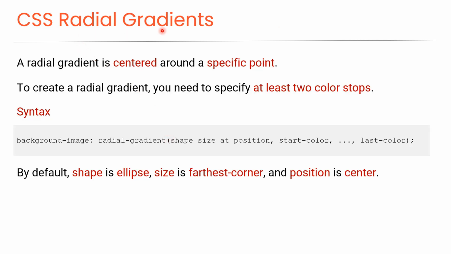CSS radial gradients. A radial gradient is centered around a specific point. To create a radial gradient, you need to specify at least two color stops. This is the syntax of radial gradients. By default, shape is ellipse, size is farthest corner, and position is center. Now we'll look at some examples.